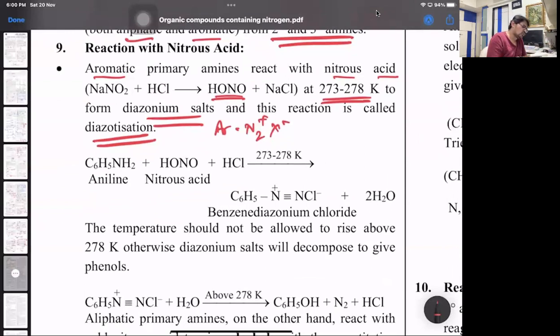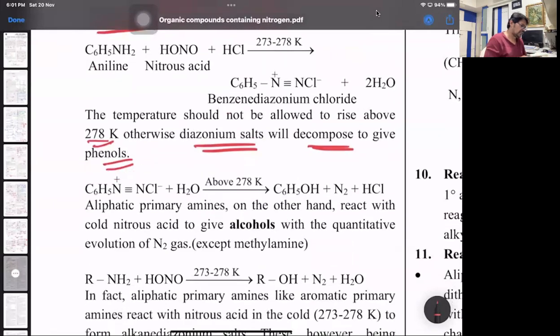The temperature should not rise above 5 degrees, otherwise the diazonium salt will decompose with water to give phenol. Whereas aliphatic amines give alcohols with the evolution of nitrogen gas, except methylamine.